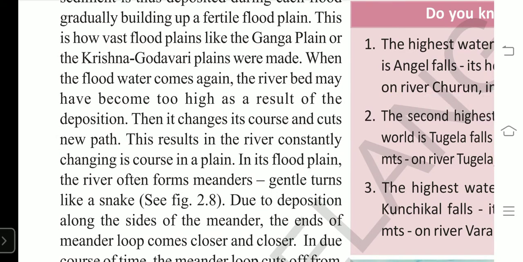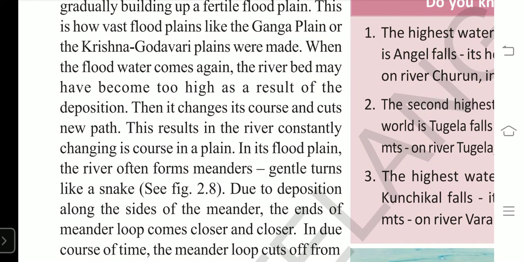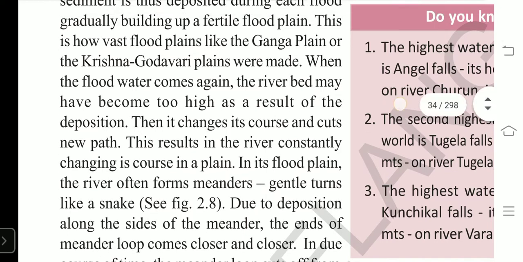Okay, when a river flows in the plain area, don't think that it flows in the same direction in the same way, right? Like how do we come to school from the same path? It will not go with the same path, always it changes its way. Okay, why does it change its way?